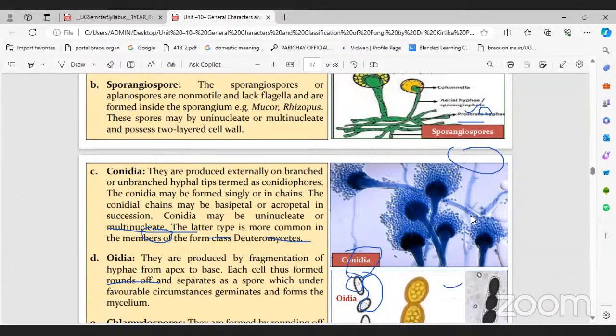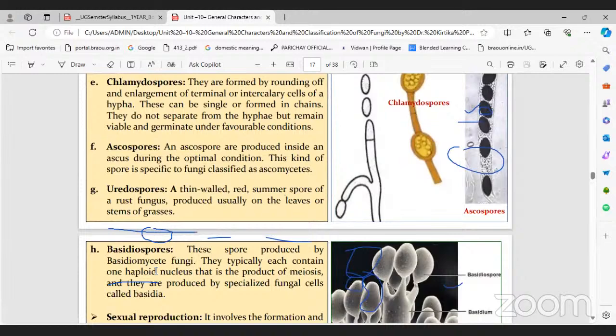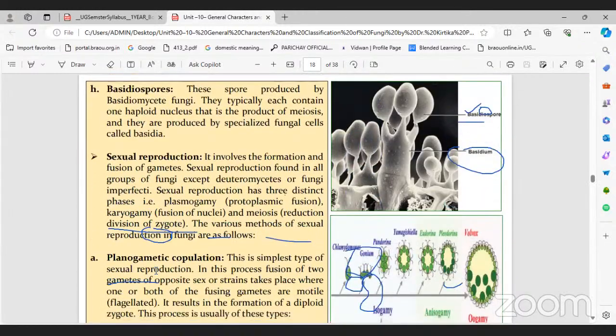Here these are the conidia, and this elongated structure is the conidiophore, on which the conidia develop. Chlamydospores, ascospores, oospores and basidiospores are different types of spores developed inside the sporangium.